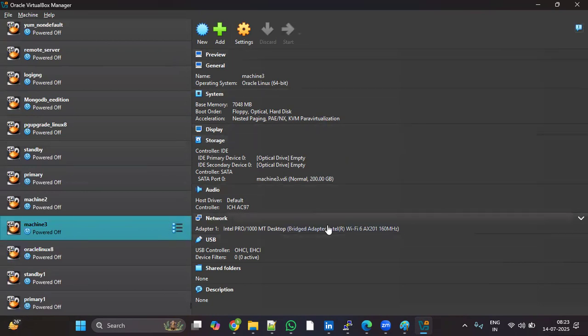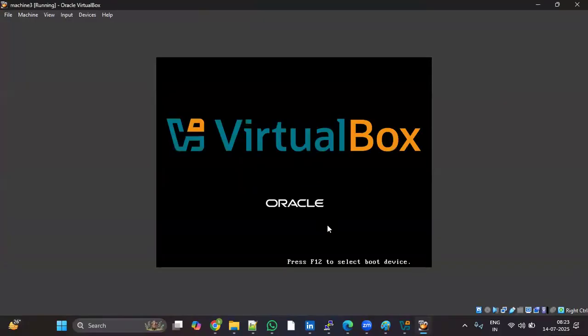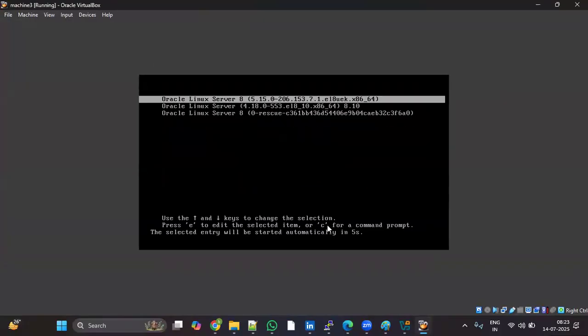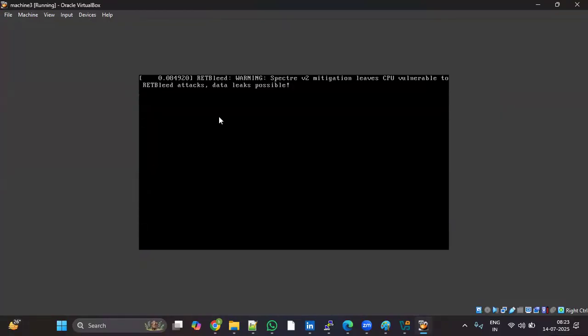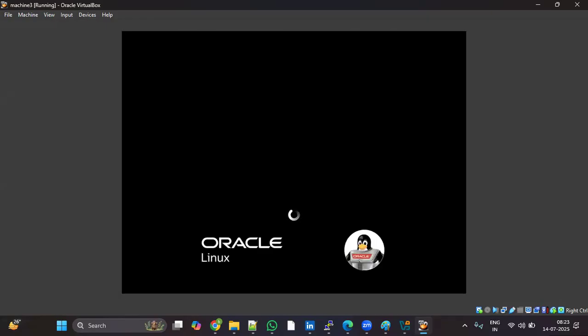If you start this machine and connect from this laptop, from this machine, that is what we call a local connection, from this VirtualBox Manager. If you connect here with the login, root user and password, that is the local connection.